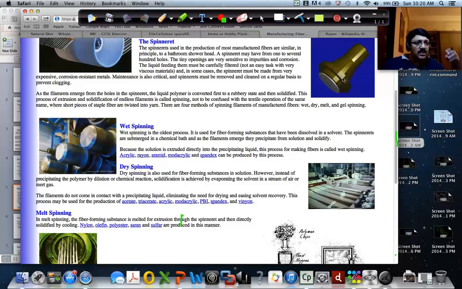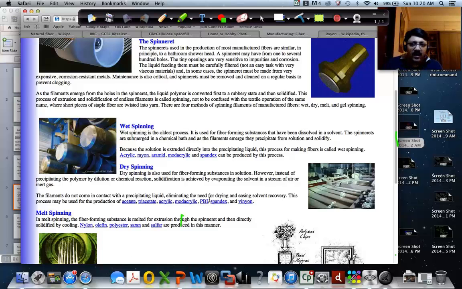So the viscose is passed through the spinneret with some pressure, and you can see there are a lot of tiny holes in it. Through those tiny holes, small threads of viscose come out, and those threads are basically the fibers. Understood?